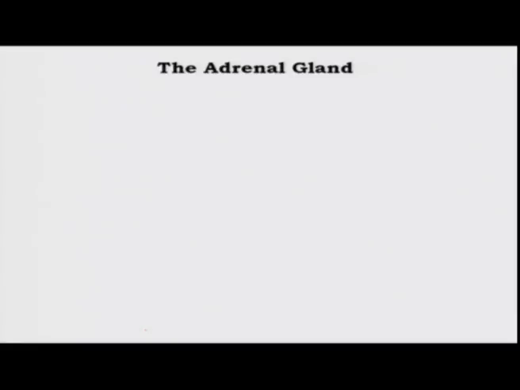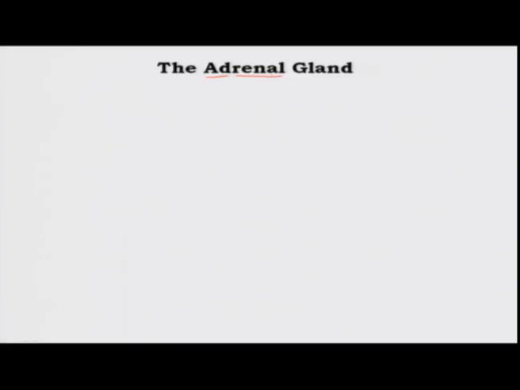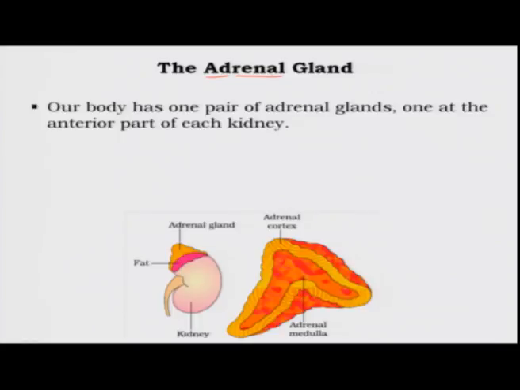Okay. Let us again move down the hierarchy. Now, we have come to the next structure which is called the adrenal gland. The name adrenal itself explains what it is. Renal means kidney, so this gland is located right on top of the kidney. It is sitting on top of your kidney and it looks like this. Our body has one pair of adrenal glands because we have one pair of kidneys.